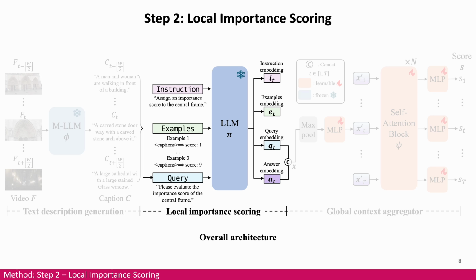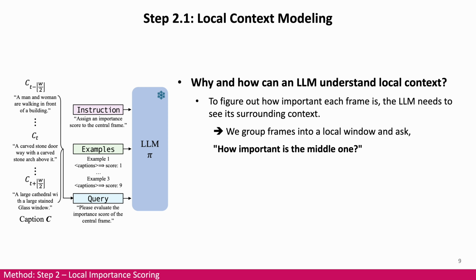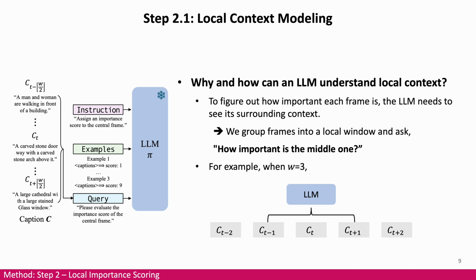Let's take a look at how the prompt is structured. First, we group the captions C using local context modeling. To figure out how important each frame is, the LLM needs to see its surrounding context. So we group frames into a local window and ask how important the middle one is. For example, when the window size is 3, we give captions for t-1, t, and t+1 to the LLM, and the model scores the middle one of the local window. Then we slide the window through the whole video.